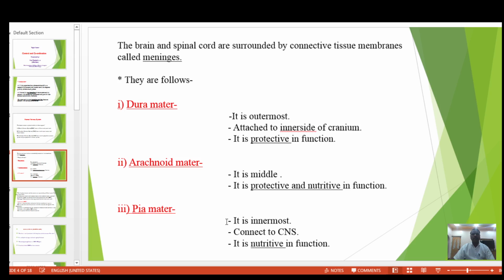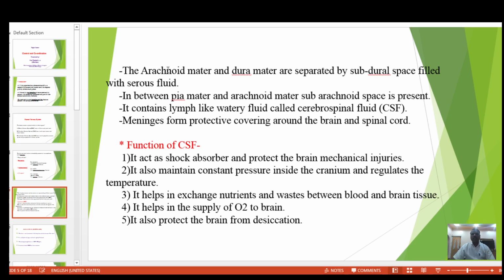It is the innermost meninges and connects to the central nervous system. Its function is nutritive.